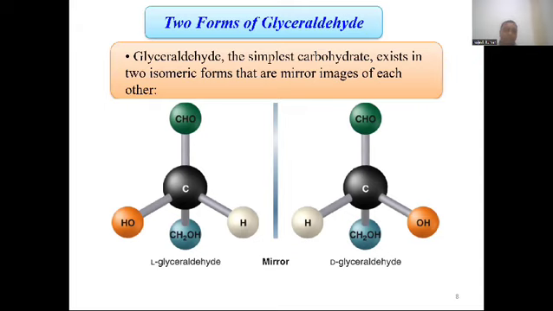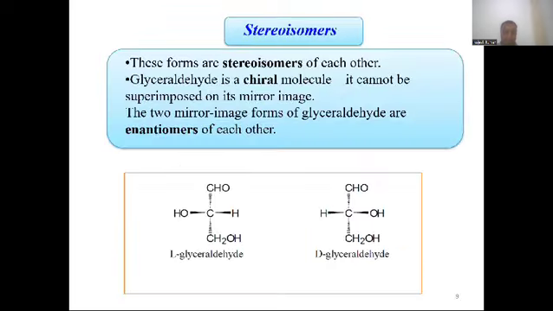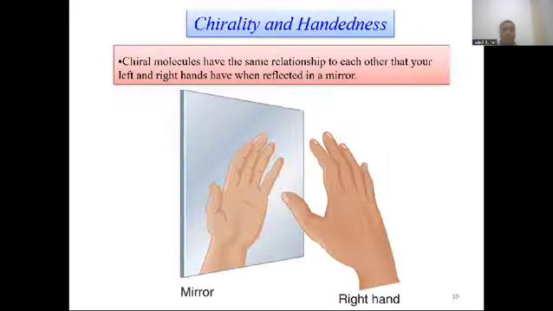In glyceraldehyde, this is the aldehyde group, this is the hydroxyl group, this is the hydrogen, this is the carbon, and this is the CH2OH group. In the chiral carbon, if the hydroxyl group is on the right hand side, that is called D-glyceraldehyde. If the hydroxyl group is on the left hand side, this is called L-glyceraldehyde. These are two examples, D-glyceraldehyde and L-glyceraldehyde. These are not superimposable mirror images of each other. Chirality: chiral molecules are not superimposable on each other.